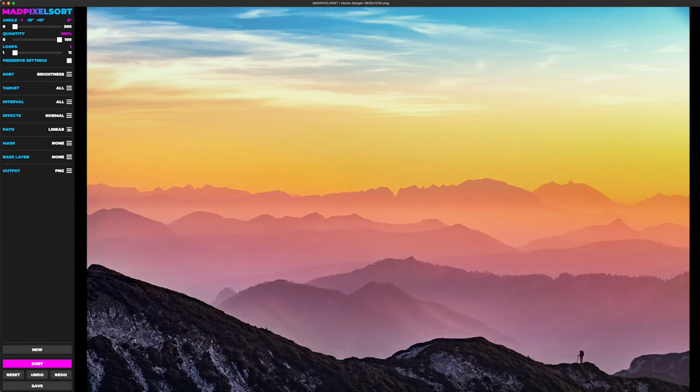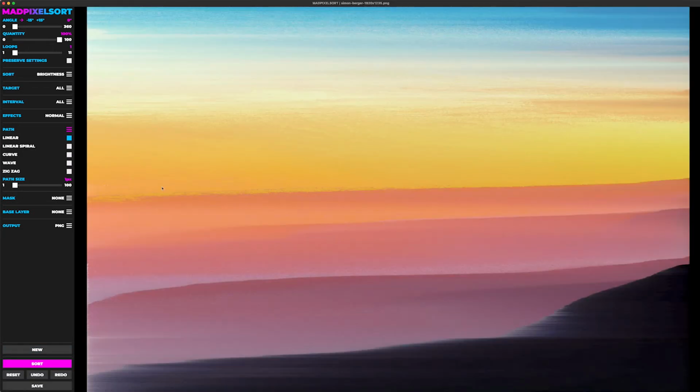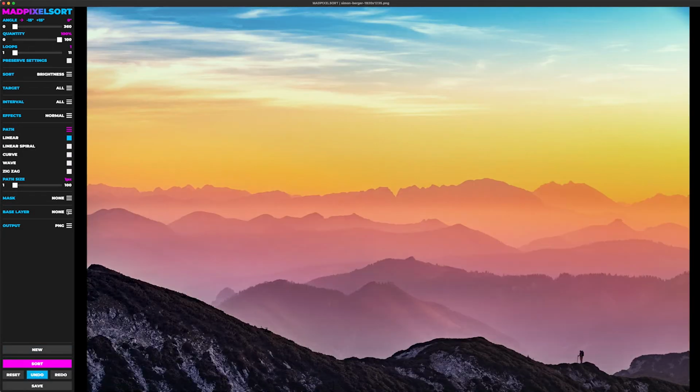All right, now on to pathing modes. So linear, pretty straightforward, a straight line. Linear spiral creates a spiral effect. Essentially, it sorts along one line, then it goes down, and it goes to the left, and again back up in a spiral shape.